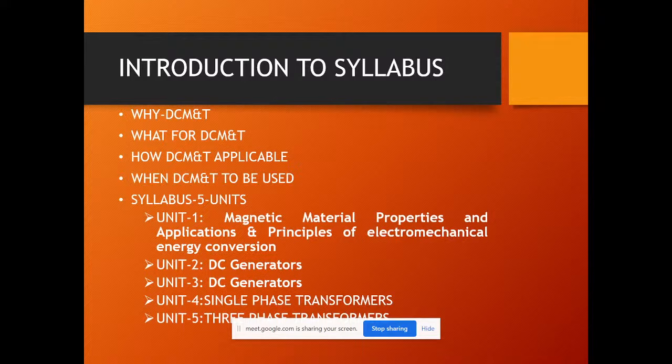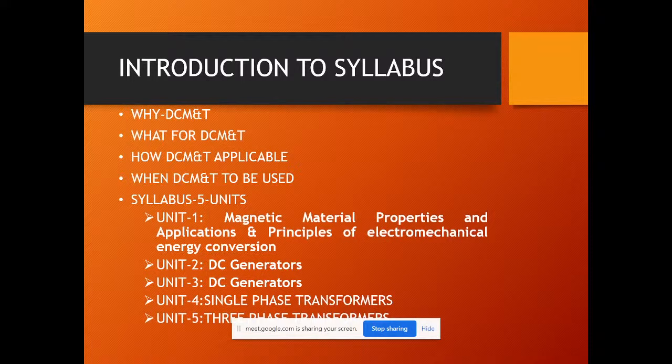So first thing, what this subject deals with is how a machine is going to work, how it has to be designed, how the efficiency of the machines is going to be, and what applications it is going to gain. So these are the main four points that we learn in this subject. So first thing is what it is for, why, and how we are going to use it.